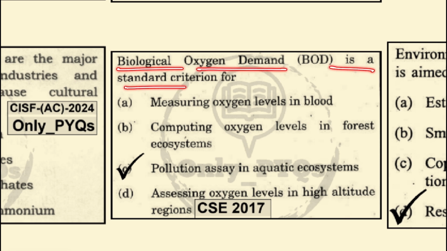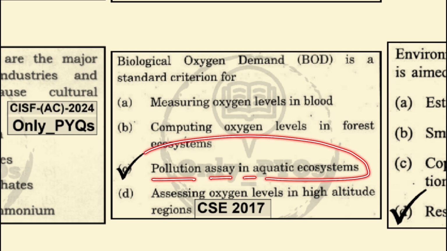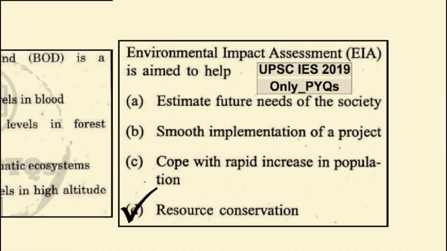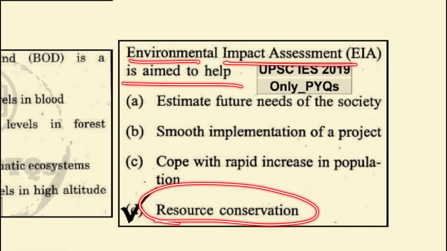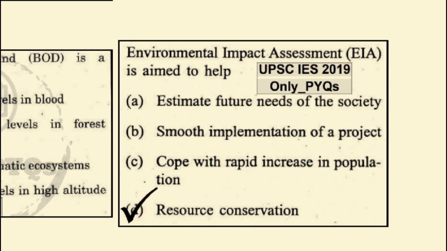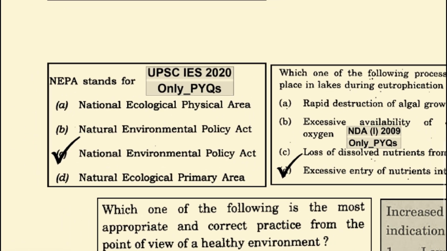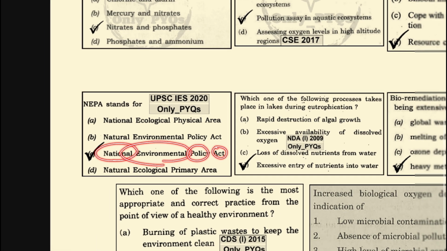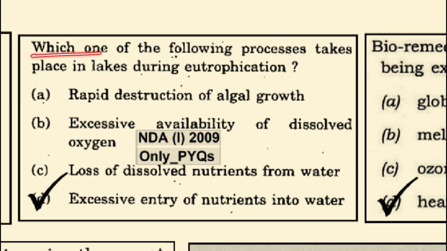Biological oxygen demand is a standard criteria for the pollution assay in aquatic ecosystem. Environmental impact assessment is aimed to help resource conservation, because it will assess all the impacts of the project on the environment. NEPA stands for National Environmental Policy Act. Which one of the following processes takes place in lakes during eutrophication? It is the excessive entry of nutrients into the lake which causes eutrophication.